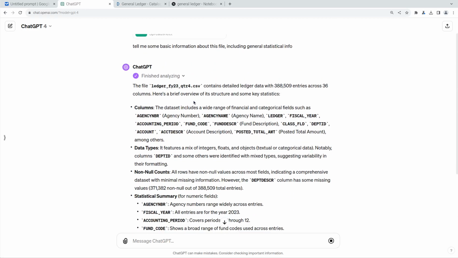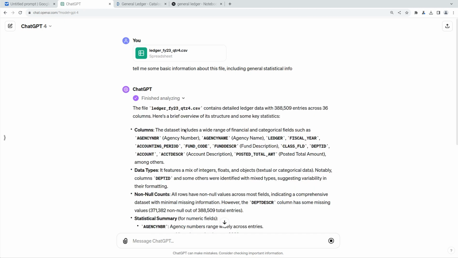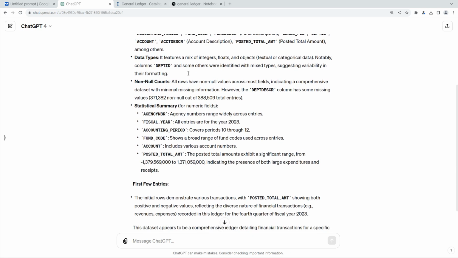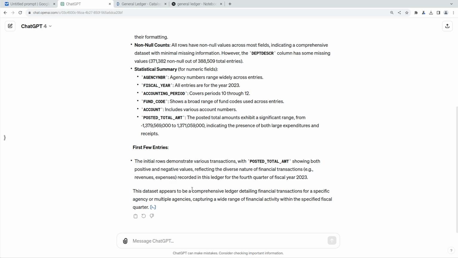We'll go back to ChatGPT, and it looks like it was able to use some Python code to run and analyze the data set. It shows us the column names, tells us something about the data types, and some statistical information: that it's fiscal year 23, that's right, periods 10 through 12, and that's right, because it was Q4. Posted total amount ranges from negative 1.3 billion to 1.3 billion positive, and it looks at the first few entries. So that's cool. So let's do some analysis. What should we look at?